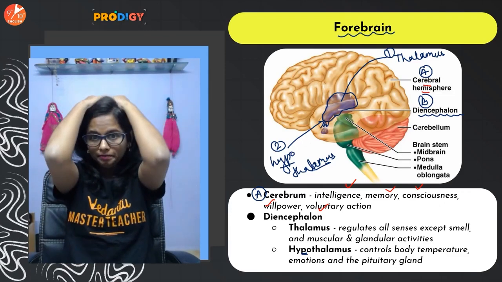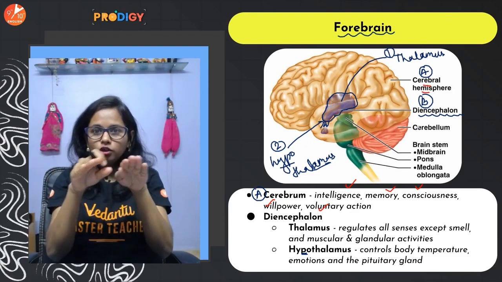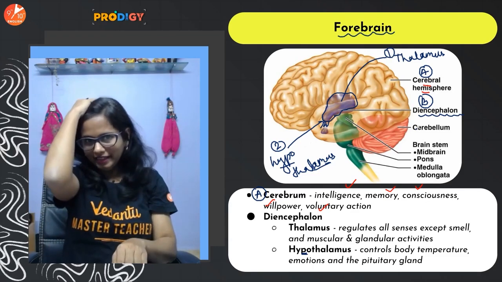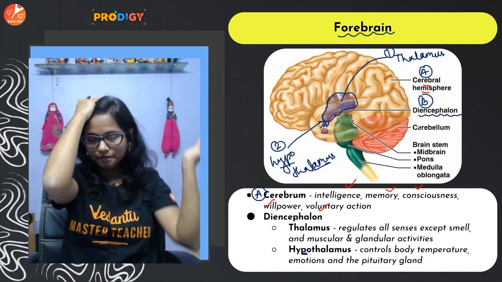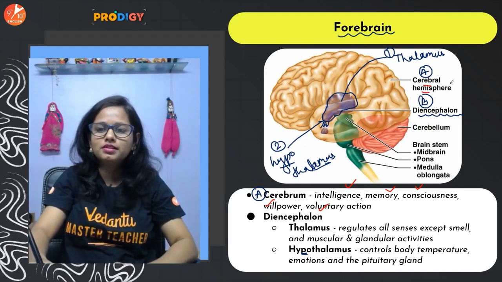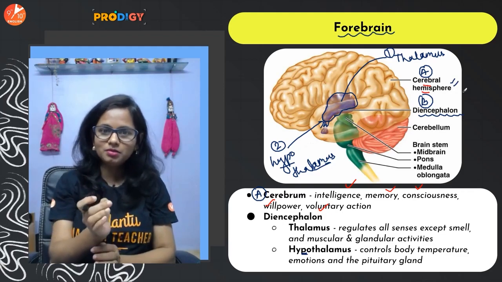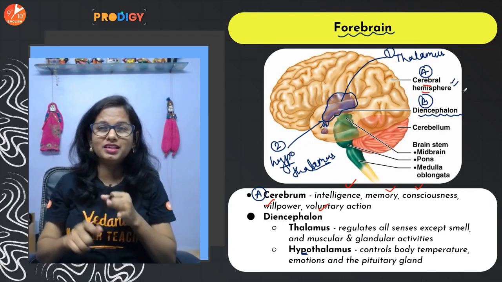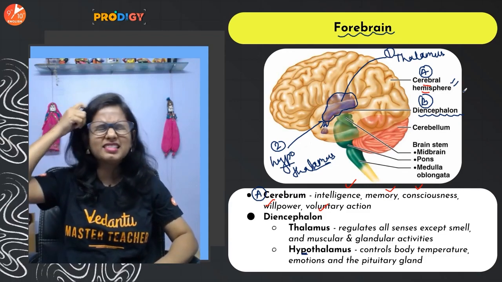Now the cerebrum is actually divided into two parts, the right hemisphere and the left hemisphere. So the right cerebral hemisphere and the left cerebral hemisphere. So as you can see the label, cerebral hemispheres. Okay. Now this cerebrum is responsible for intelligence, memory, and hence in the examination when you try to recollect an answer, you hit here, saying, hey, what was the answer?